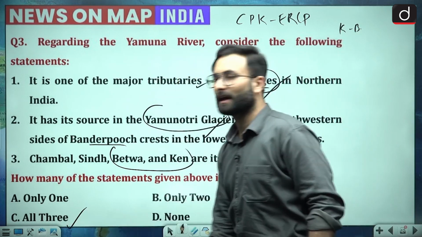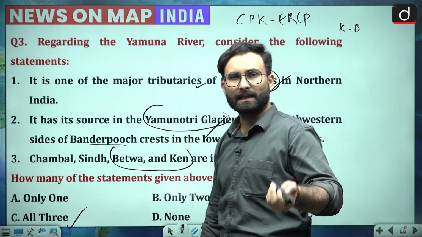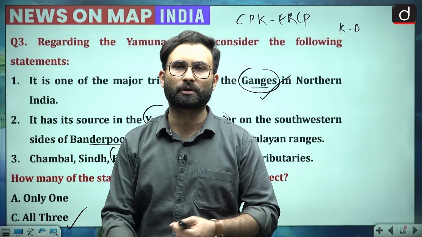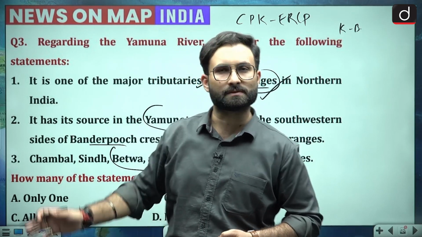Option C would be your right answer. Now, when we are talking about Yamuna, Yamuna was recently in news because of the Delhi elections. The river Yamuna is the source of water in Delhi. Other than that, it is also in news because of the pollution. So that is why we have taken this question.